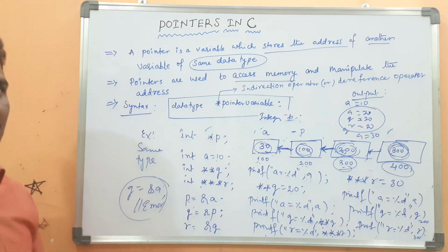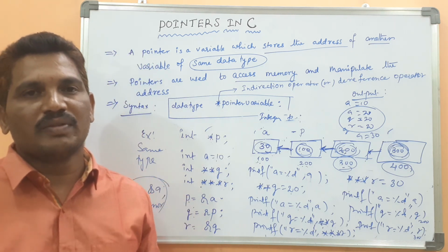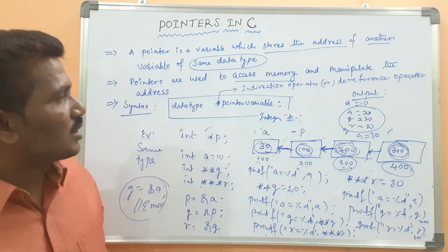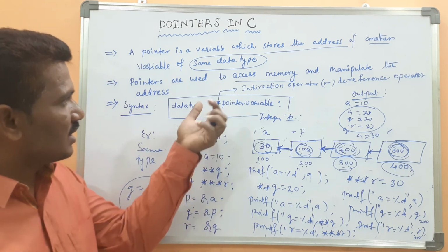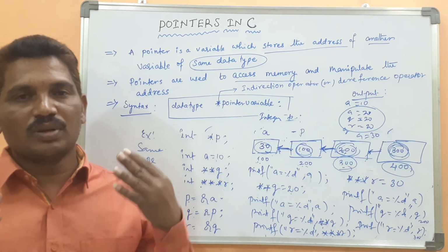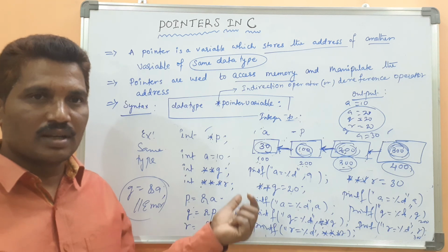Okay, it is a little bit complex when working with pointers. Once you understand, it can be very easy. In the next concept, I will talk about pointers to functions. If you understand this pointer concept, how it is used in C programming, this is the simple example. Okay, got it clearly?